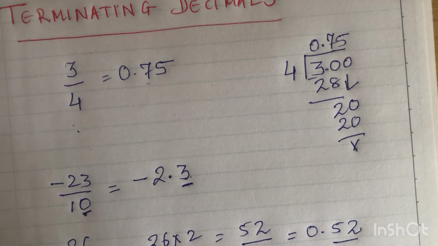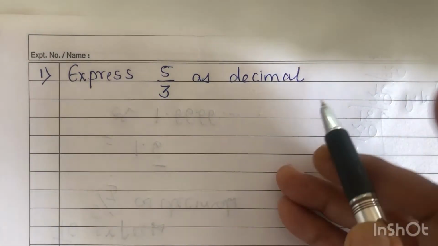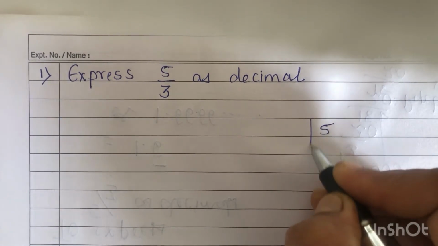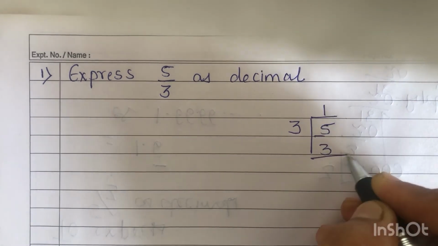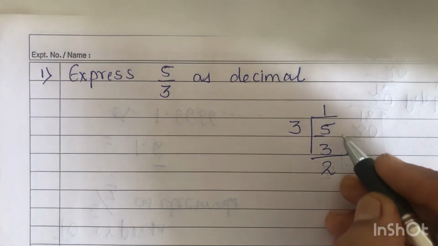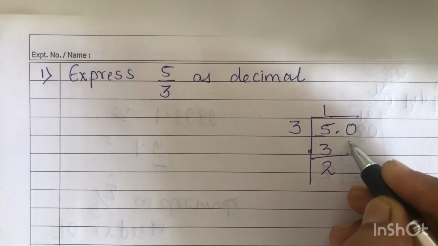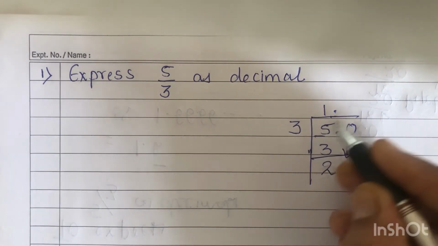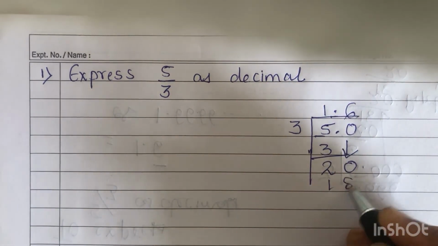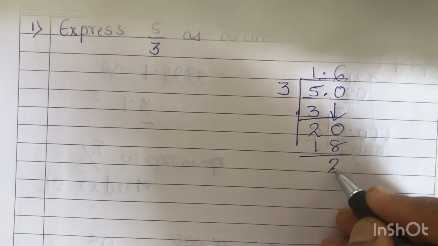Fine. Now see the question given here. Express 5 by 3 as a decimal. It means 5 is to be divided by 3. So here you will have 3 ones are 3, and now 5 minus 3 is 2. Now again we will continue the procedure. So 5.0 we will write, and this 0 I will bring down. Now I will have 3 6s are 18, and 20 minus 18 is 2.